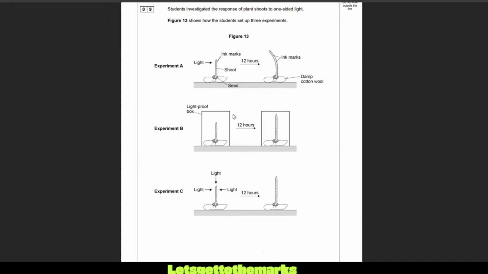Experiment B is in a light-proof box. 12 hours later, it has grown. The ink markings are further apart, but it's grown straight up. It hasn't gone either way. Experiment C has light from all sides, and it's done the same thing as the one in the box. It's just sort of grown. Okay, let's go down and see what the questions are here.